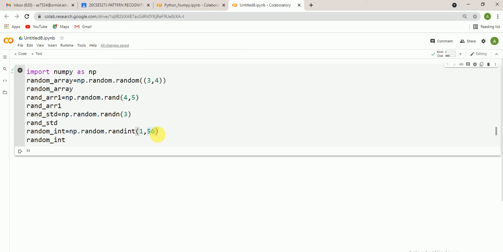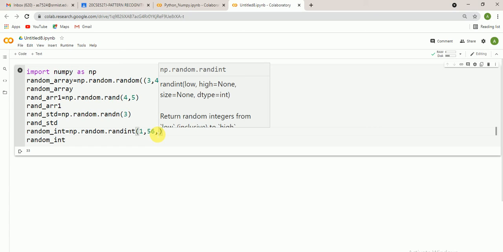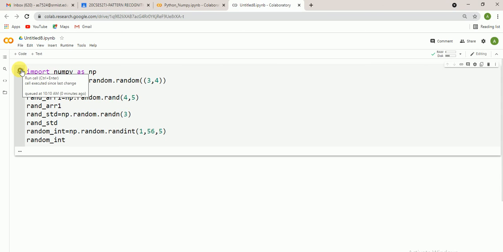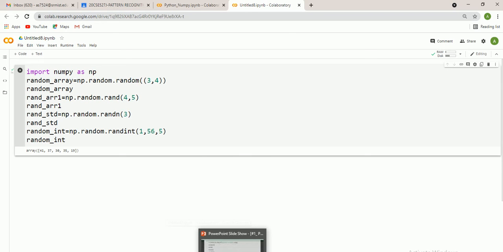If you don't declare anything, it takes one integer as the default. So I give 5. In the interval 1 to 56 it creates 5 random integers: 41, 37, 30, 35 and 19. So these are the random functions.